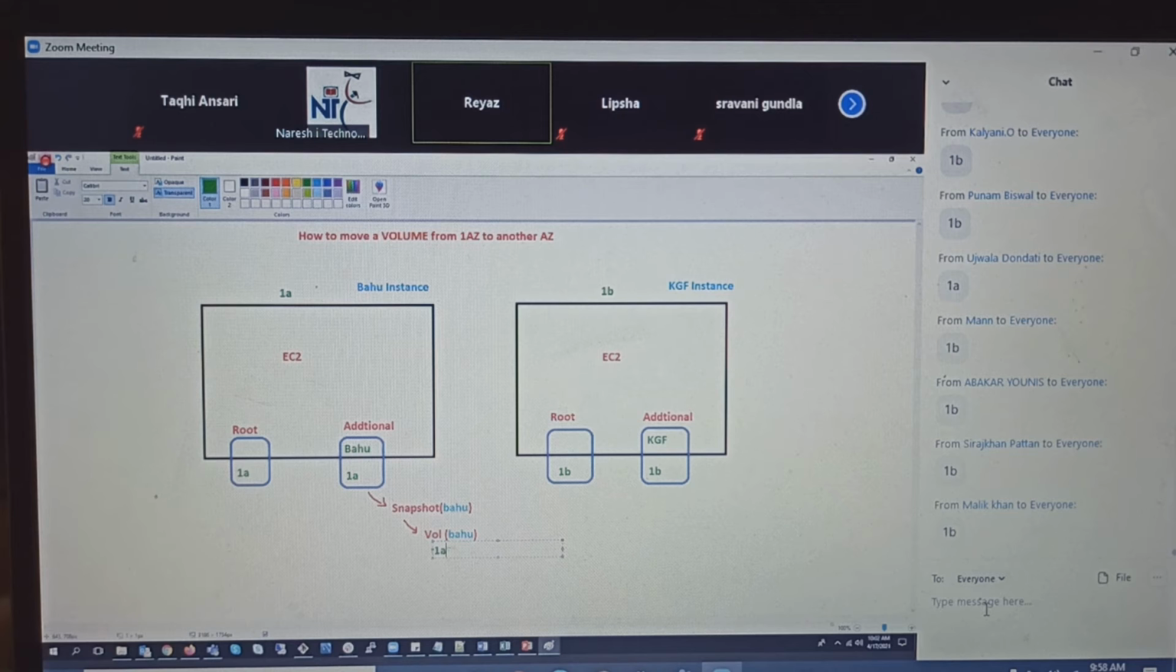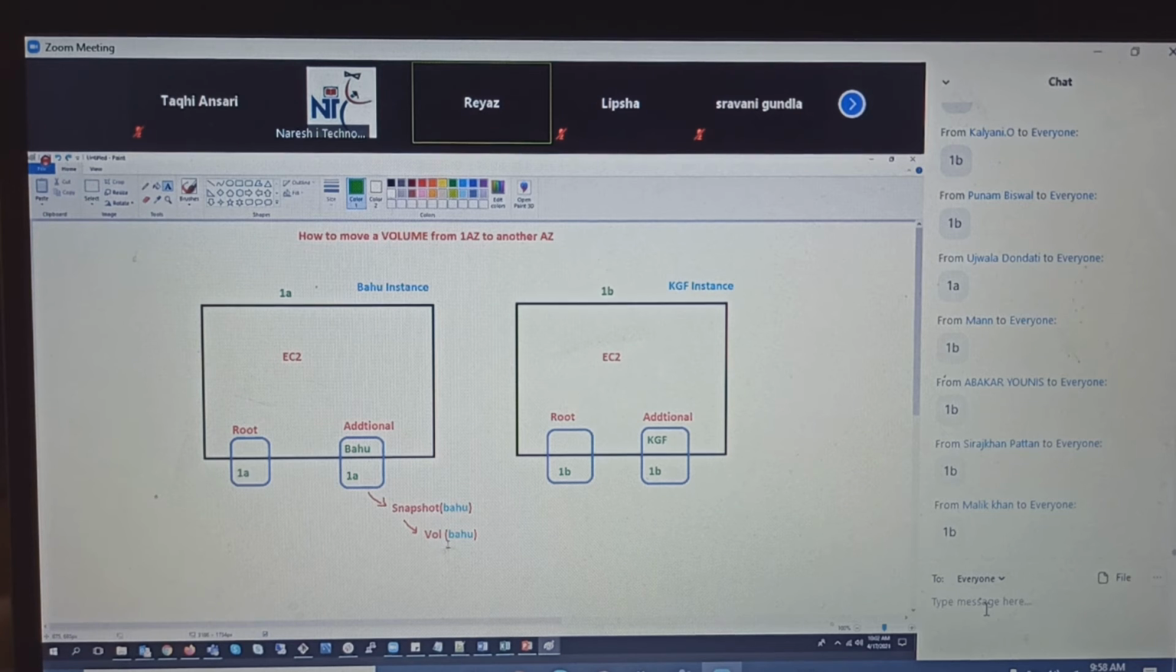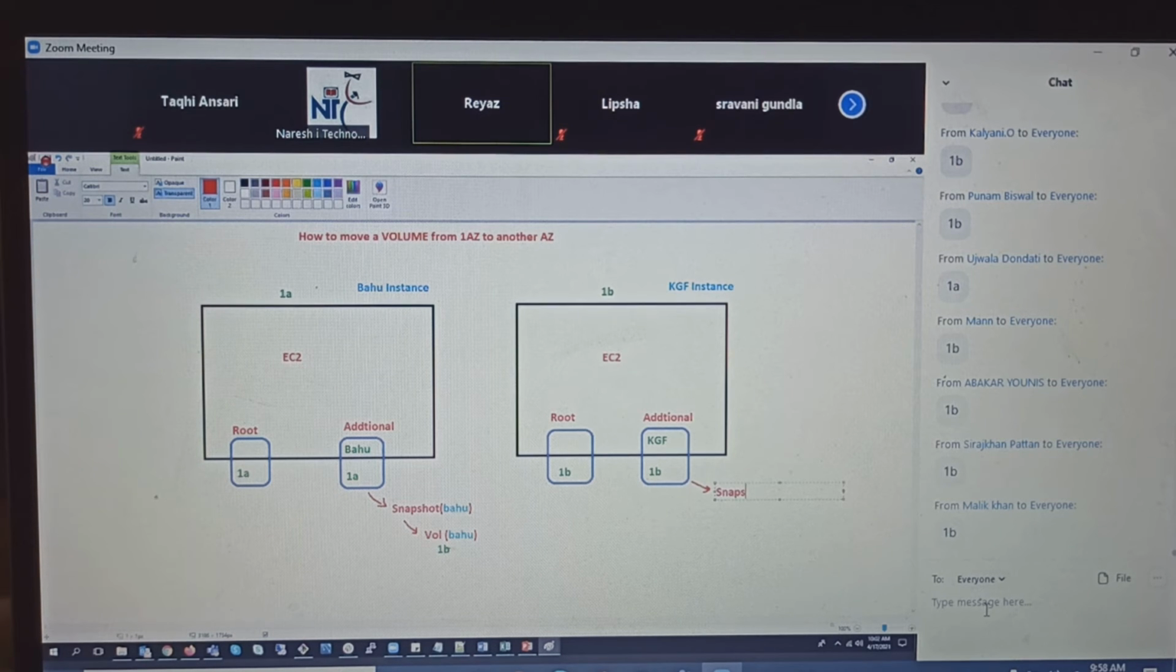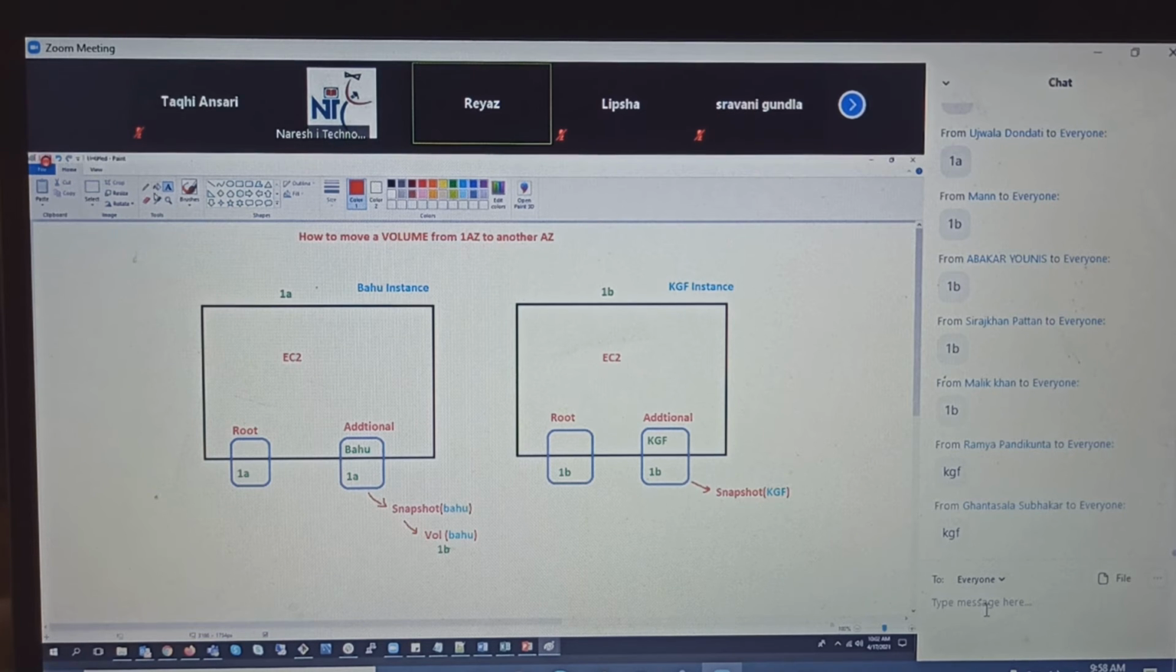So implement the concept, guys. Eventually this volume has to be attached, right? Yes. And the same here. Let's create a snapshot out of it from KGF. What movie does the snapshot contain? KGF. And out of that, we create a volume.